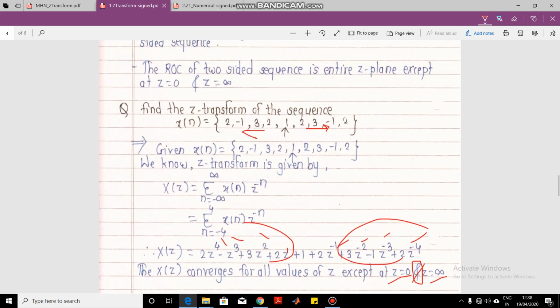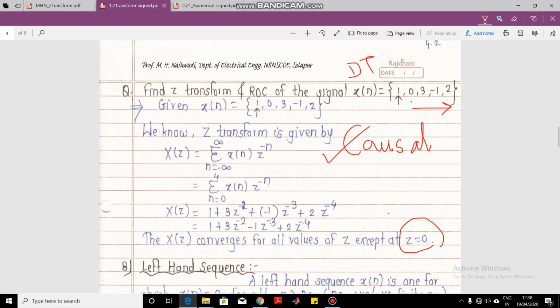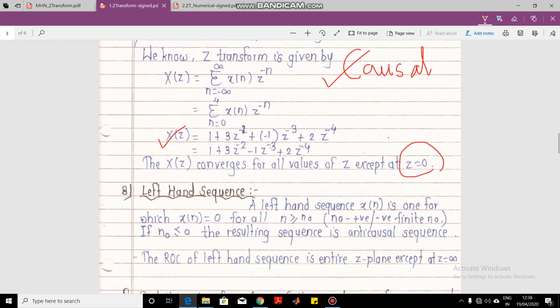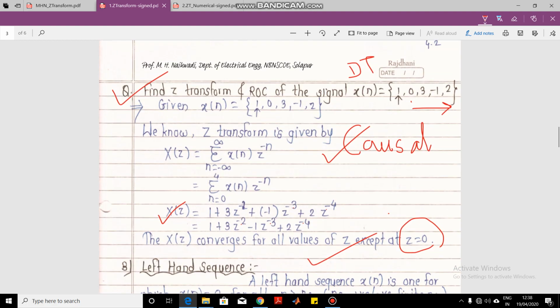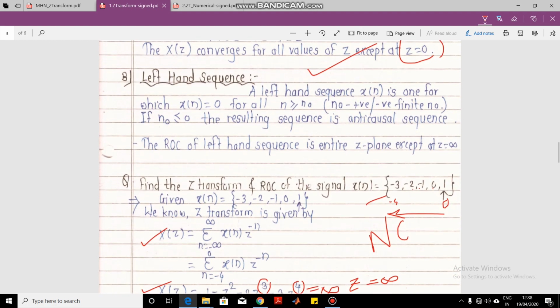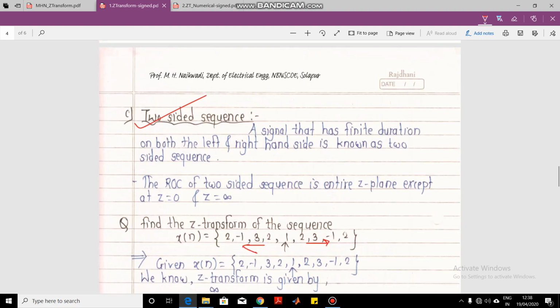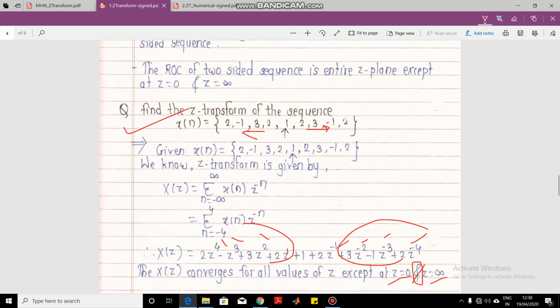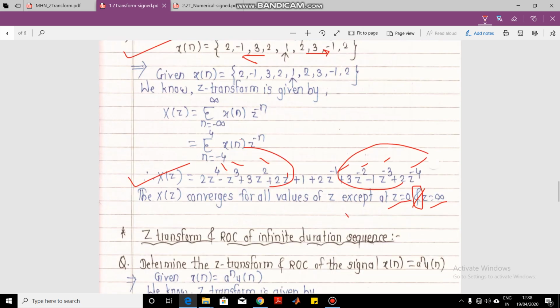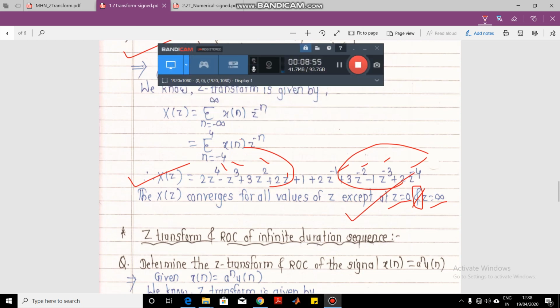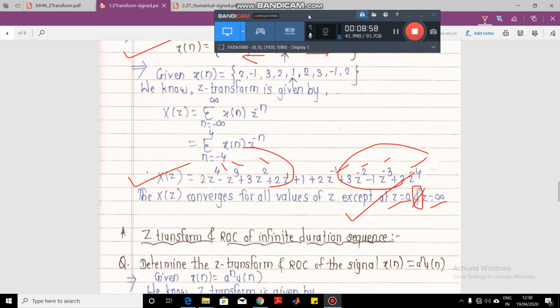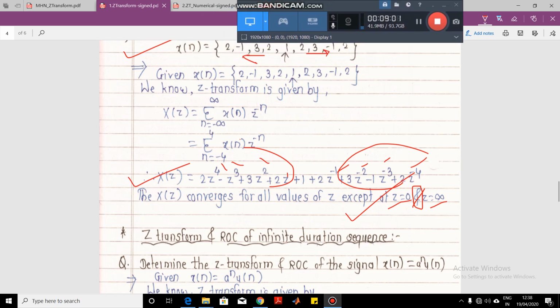These are very important and fundamental numericals to try to understand. This first numerical was about the causal sequence, this was its z transform, and this was its ROC. So these 3 points you have to remember. This was the left sided sequence, this was its z transform, and this was the ROC. And this was a two-sided sequence, for which this was the z transform and this was the ROC. So you have to remember the type of signal, then what the z transform comes out to be, and what the ROC is.